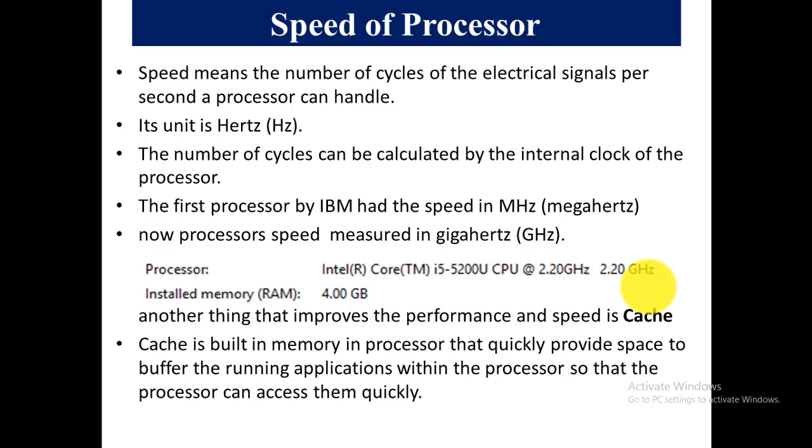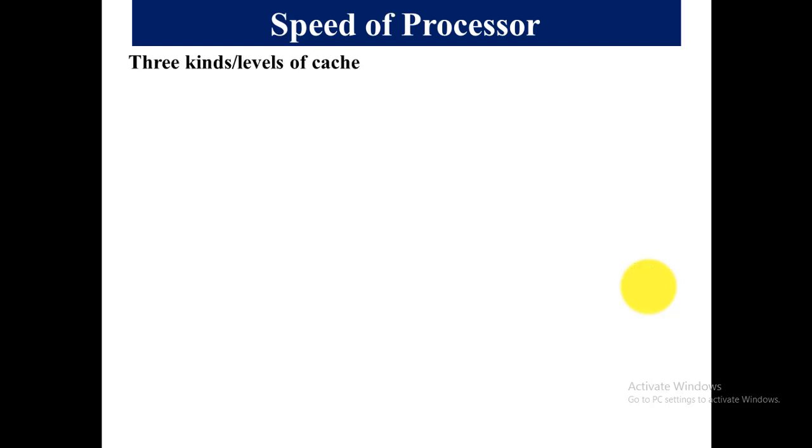When we assign a task to a processor, the processor needs quick space to perform the processing. So cache is the built-in memory in the processors that provides quick space to the processor for starting up the process and executing the task. So there are different types of caches.